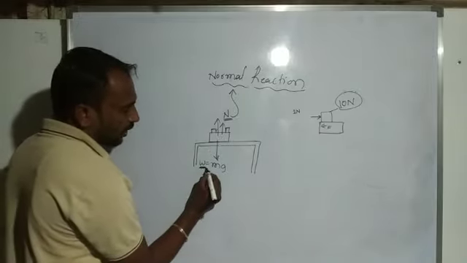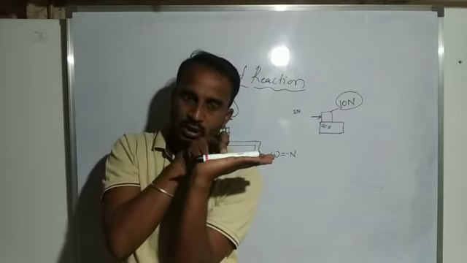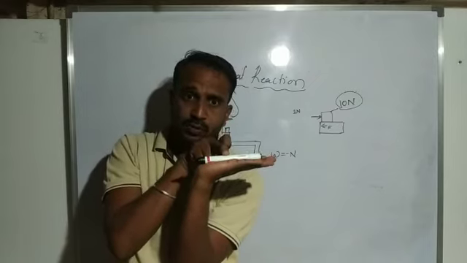Yes, suppose here we consider this marker present on my hand. I will apply some force. Then what happens? Still this marker is present on my hand. Again I will apply some force. Still it is present on my hand. It means it is in rest position. I will apply maximum force. It means it starts moving in the downward direction. It means the normal reaction decreases.